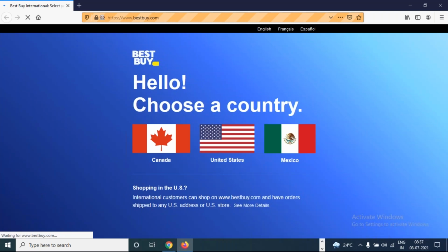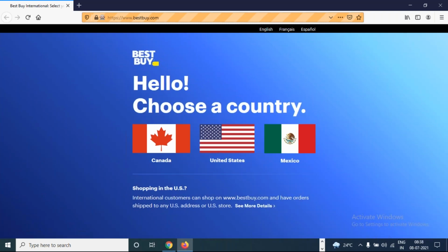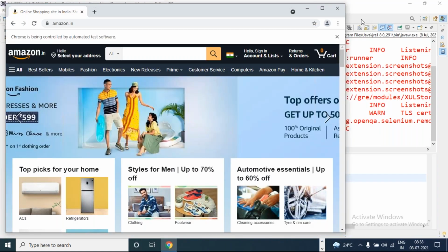Chrome is open with Amazon. Now Firefox is opening with Best Buy. Okay, now? Friends, is everyone clear till here? Yeah, clear.